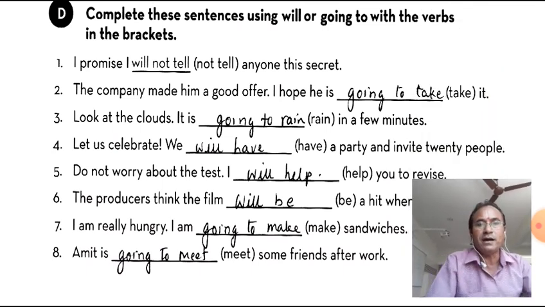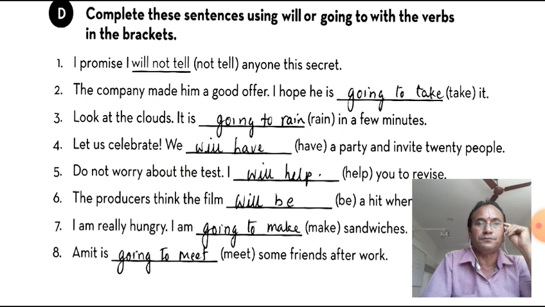The company made him a good offer. I hope he is going to take it, because it is planned and it is going to happen in the future, in a short period of future. That's why we use he is going to take it.